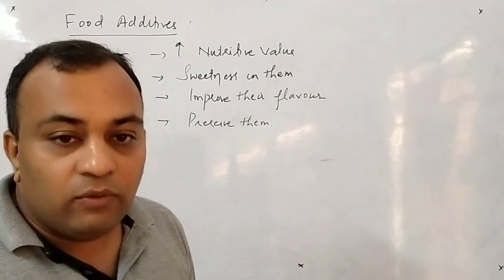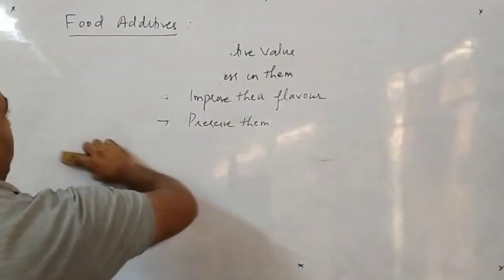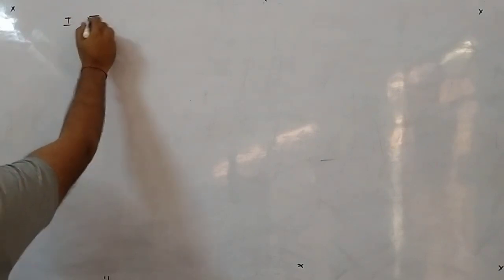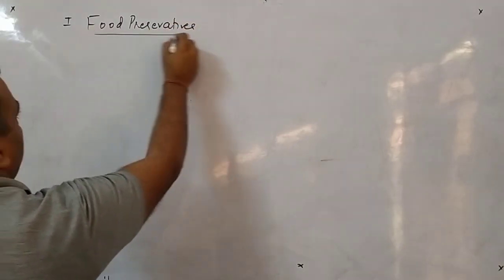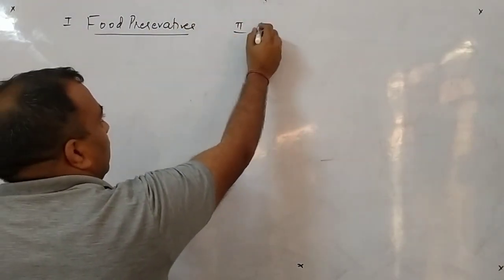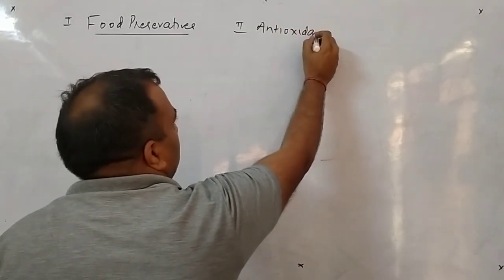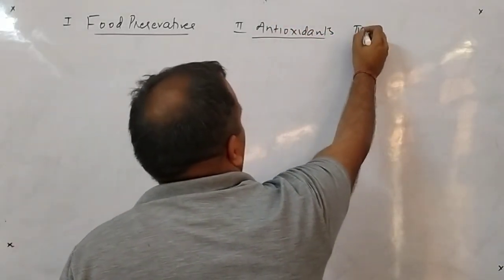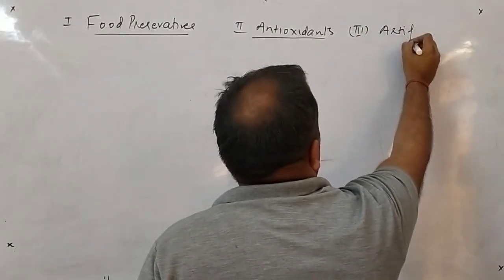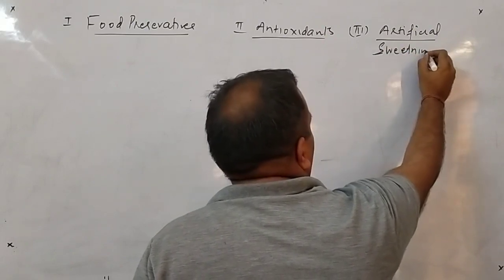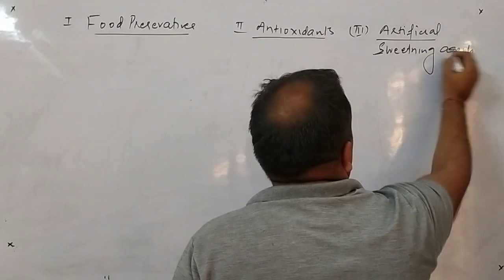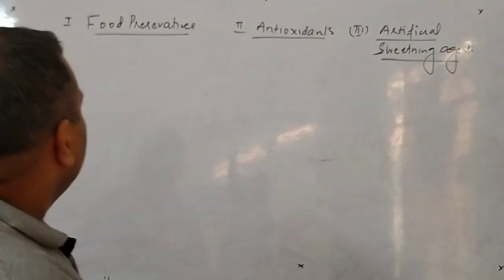Now we have to discuss one by one how many types of food additives there are. Normally we have three types of food additives that we have to discuss. First one is food preservatives. Second we have antioxidants, and third we have artificial sweetening agents. So normally we have three types of food additives.